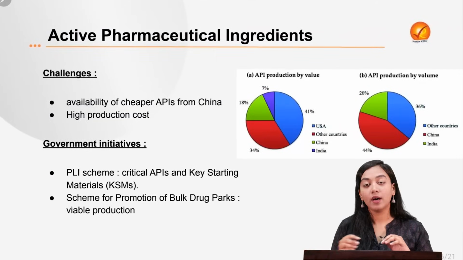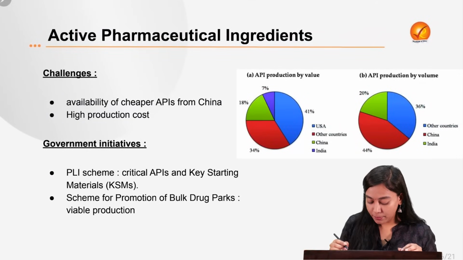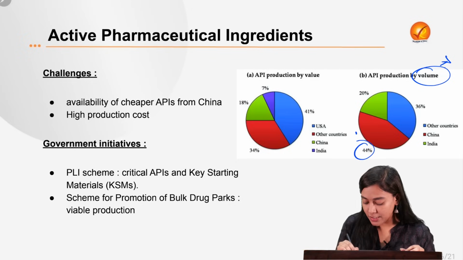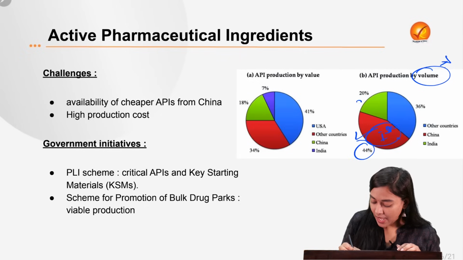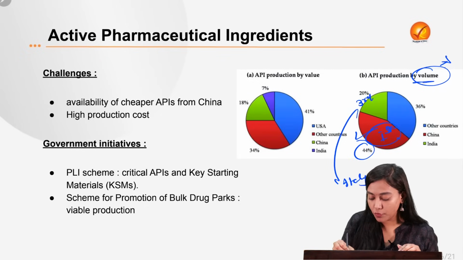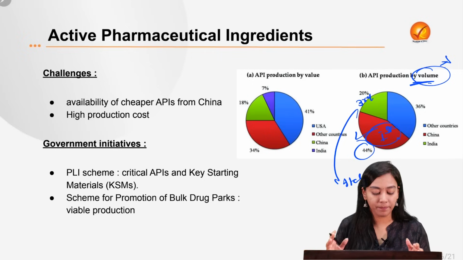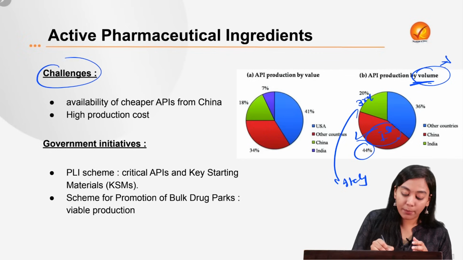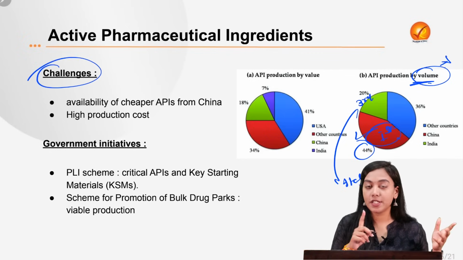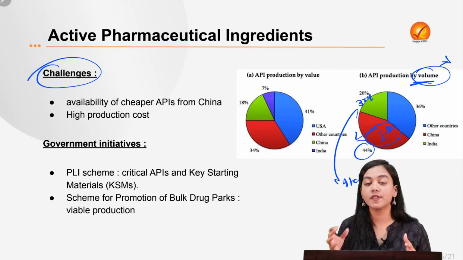If you talk about worldwide, then you will see that according to volume, most of it is produced by China. So China stands first and India stands third after Italy in terms of total volume of production of API. But still we are importing API and many of the API industries have seen shutdown. Why? Because of certain challenges.